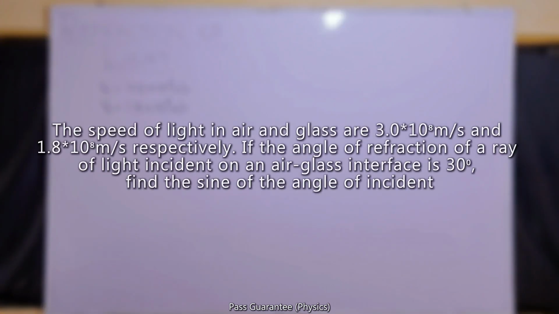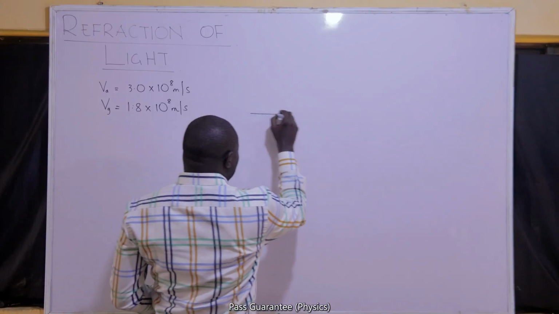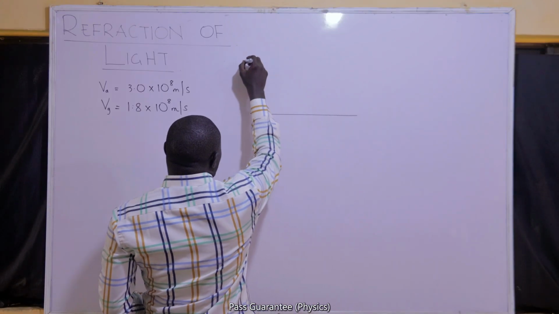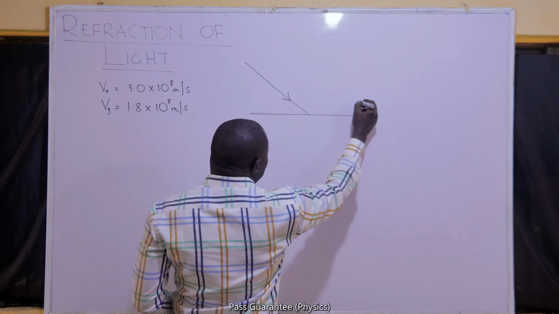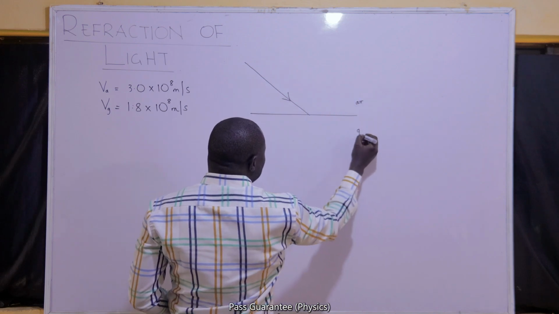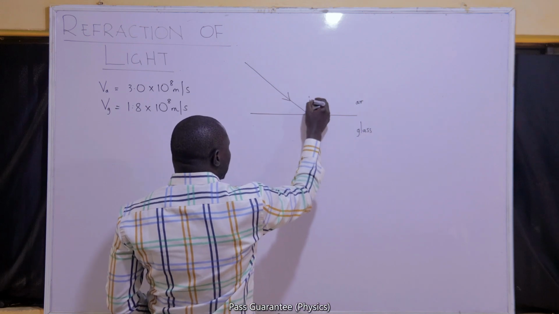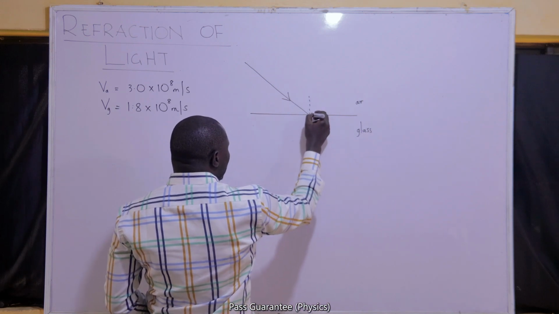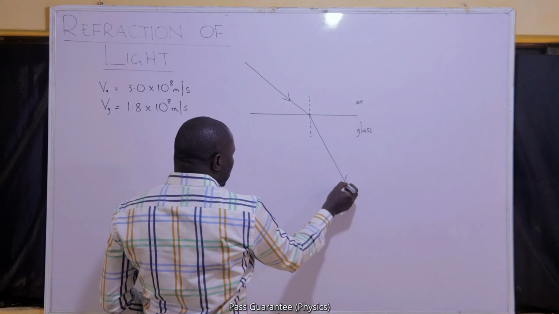If the angle of refraction of a ray of light incident on an air glass interface is 30. We now have light that came to the boundary of air glass. That means the light is going from air to glass. We expect it to be refracted, to change direction.